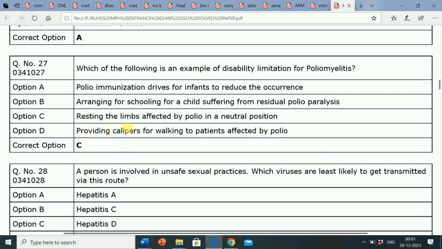Correct answer is option C, resting the limbs affected by polio in a neutral position. So here question is, which of the following is an example of disability limitation for poliomyelitis? Resting the limbs affected by polio in a neutral position is an example of disability limitation for poliomyelitis.